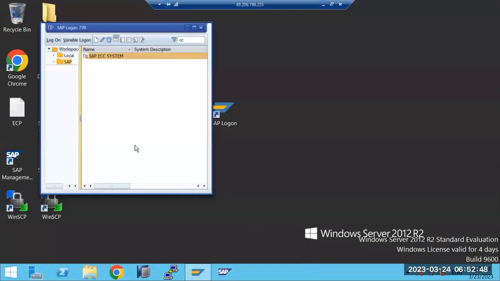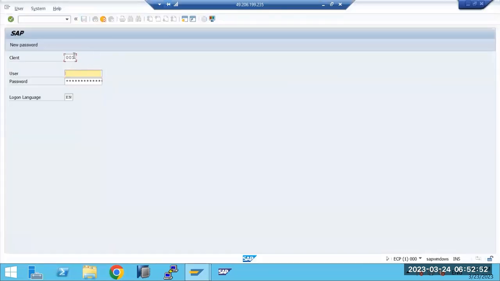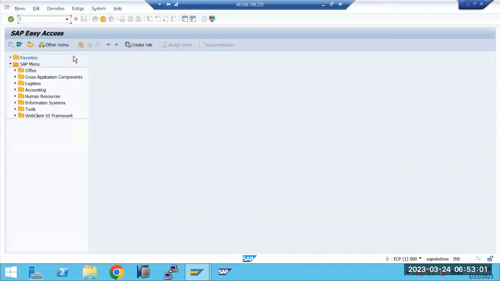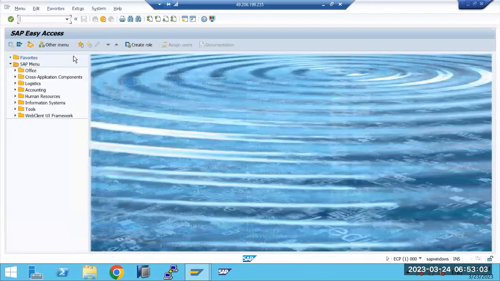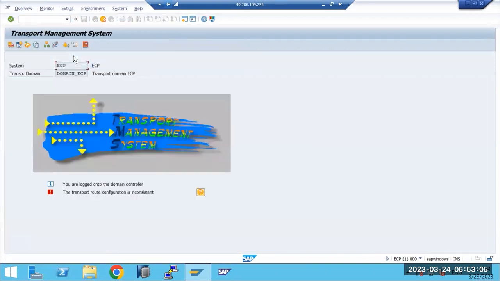Now we'll do the same. Log into the ECC system, client 000, with any one of the users, maybe DDIC. Then execute the STMS transaction code.